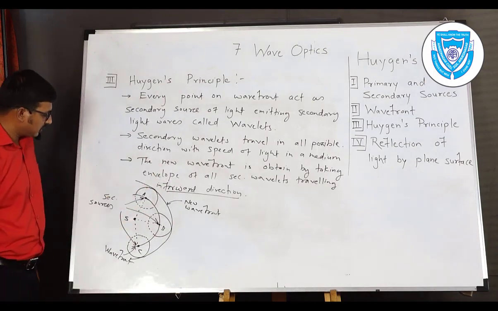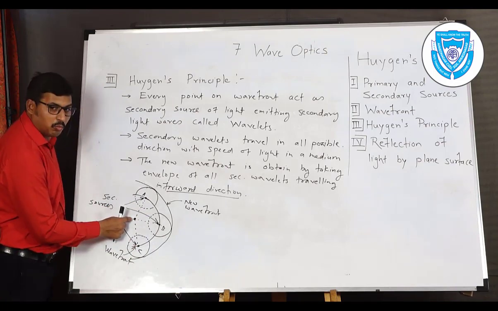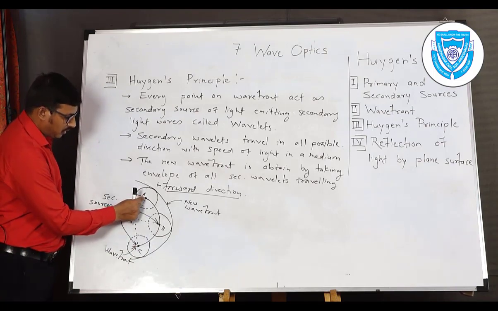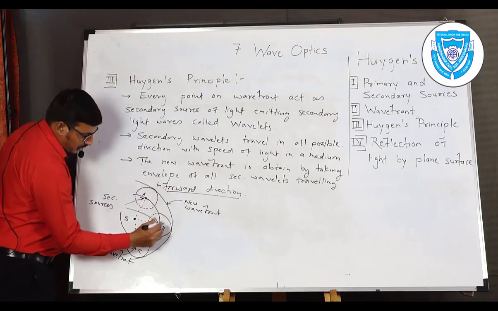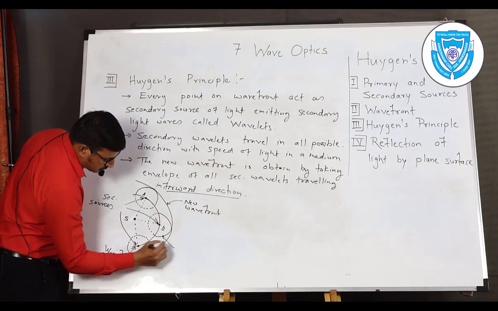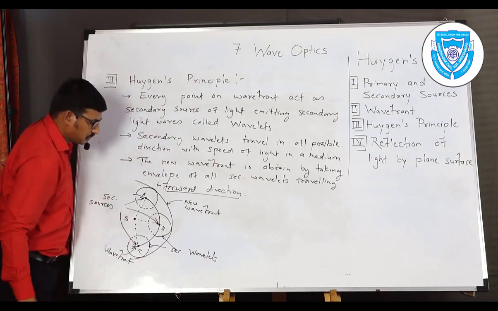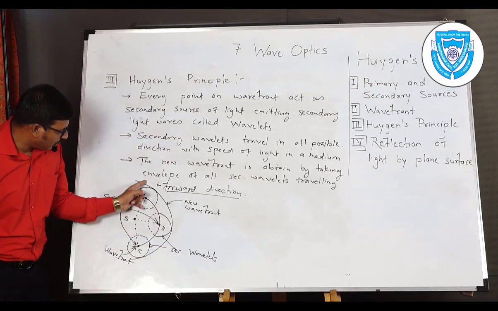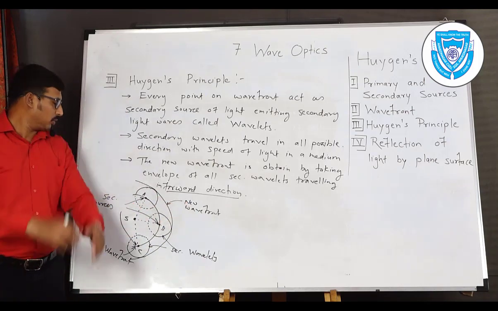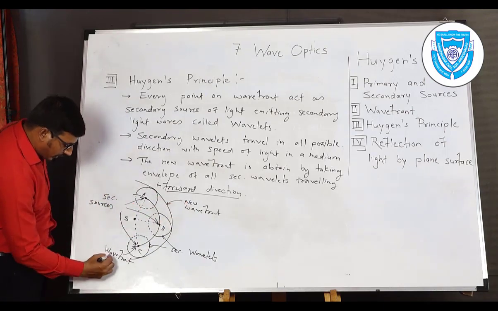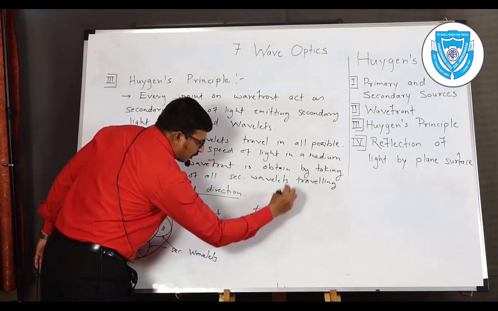So here in this case we consider the shape of the spherical wavefront generated from point source S. We consider secondary sources A, B and C. These produce secondary wavelets. So these are called secondary wavelets. And on secondary wavelets we draw tangent. Tangent will give new wavefront after a certain time, suppose t. So here we consider wavefront at t is equal to 0. After time t is equal to suppose capital T.